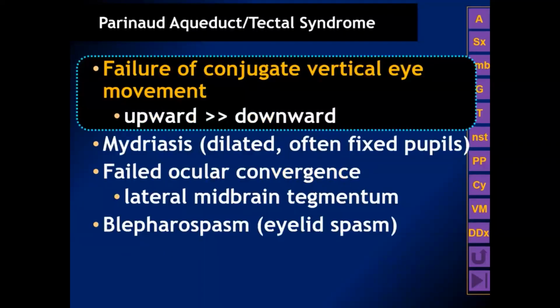What is Parinaud syndrome? It's a failure of conjugate vertical gaze. It usually begins with a problem looking up, but ends up being a problem looking up and down. Patients may also have dilated fixed pupils or mydriasis. They can have failed ocular convergence, and they can have eyelid spasm.